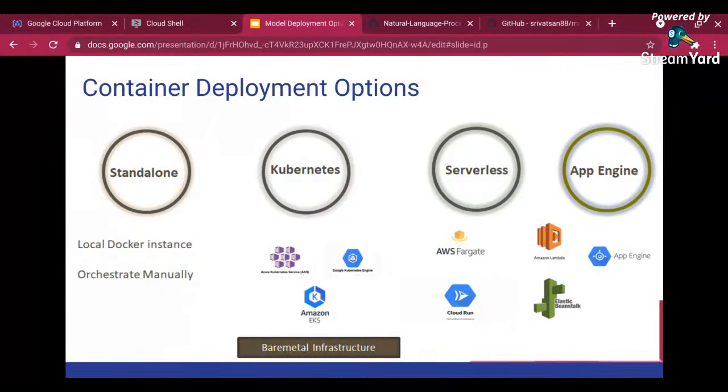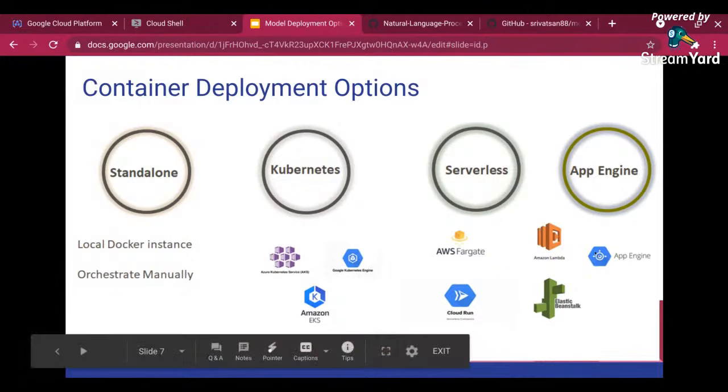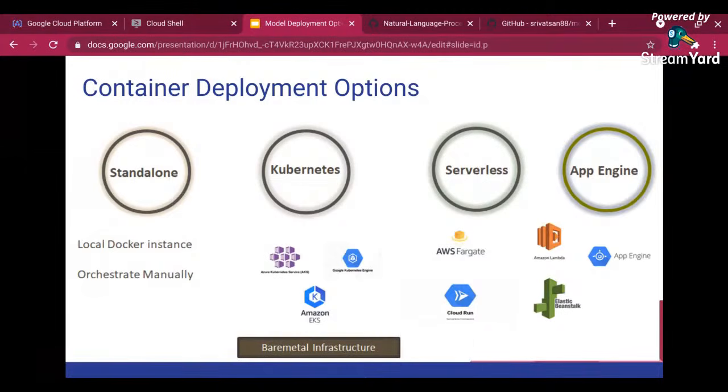I will not say it's a big overhead, but in some applications which are time sensitive, you want better control over it. That's where you can go to semi-managed infrastructure like App Engine, where you can control how many minimum nodes you want to keep running, so that even if some request comes in, you are able to service it. That's what you can do with App Engine.